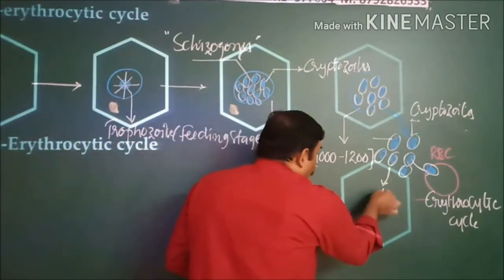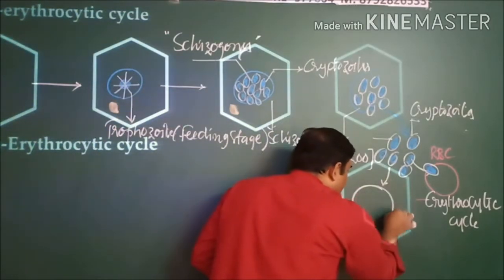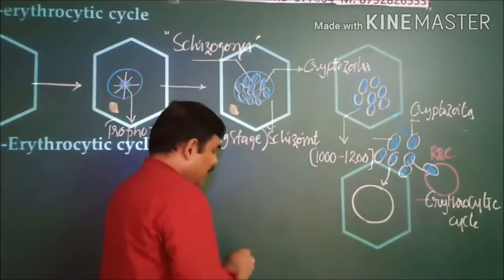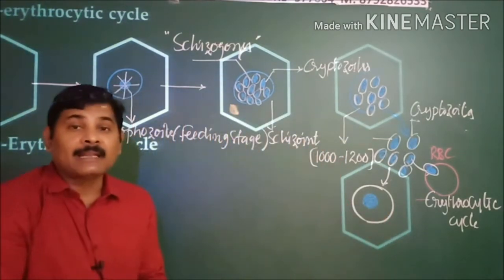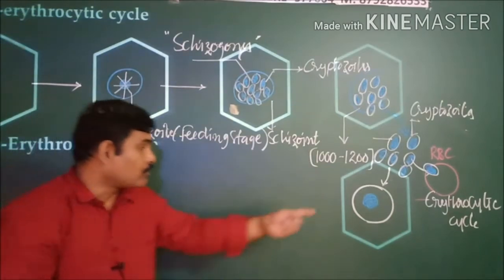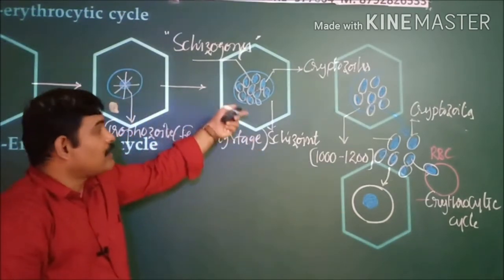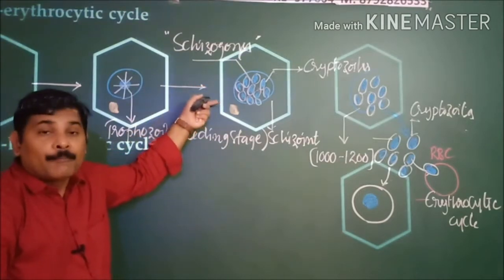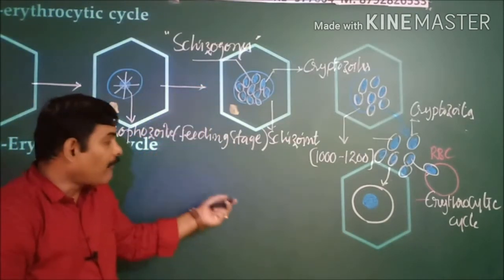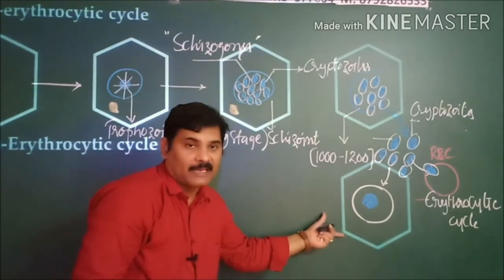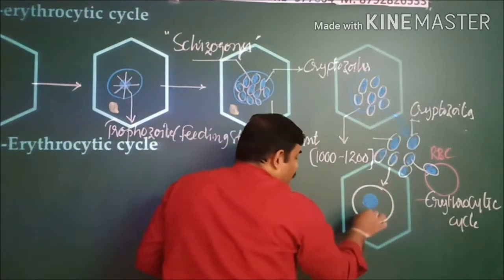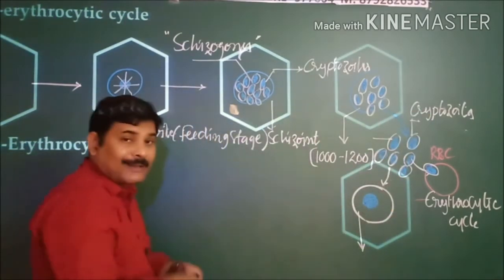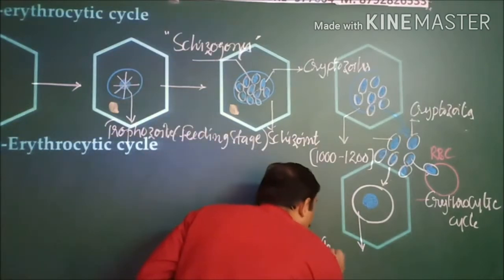Now the point is, when the cryptozoite enters, it attains a circular shape and starts feeding again on the components of the hepatocyte. The same kind of changes that took place in the pre-erythrocytic cycle also take place in the next stage, the exoerythrocytic cycle. As I said, when the cryptozoites enter, they turn into a feeding stage. We call it, again, a trophozoite.